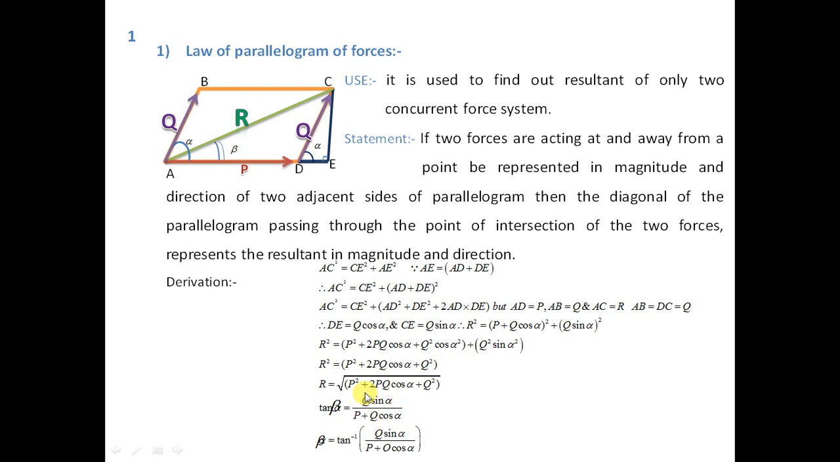So instead of that, you can replace here Q by P and P by Q. So you will get the angle made by the resultant with respect to force Q. Here beta is the angle made by the resultant with respect to force P. If instead of P you write Q, and instead of Q you write P, you will get the angle made by the resultant with respect to Q.